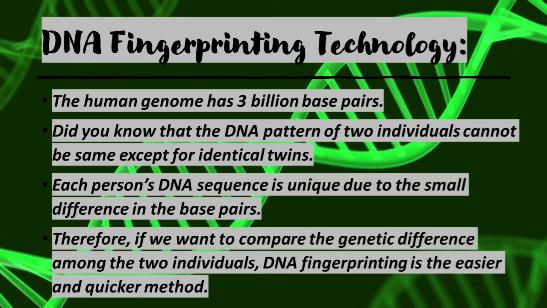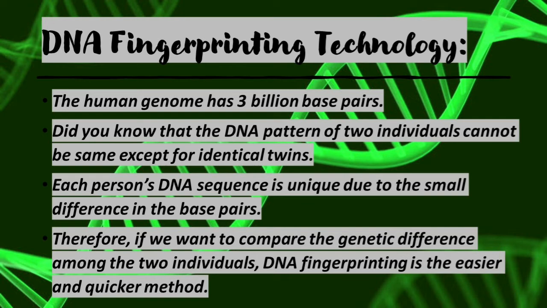The human genome has 3 billion base pairs. Did you know that the DNA pattern of two individuals cannot be the same except for identical twins? Each person's DNA sequence is unique due to small differences in the base pairs.